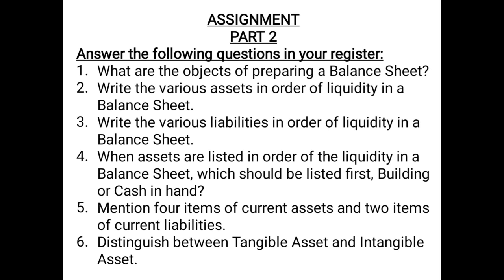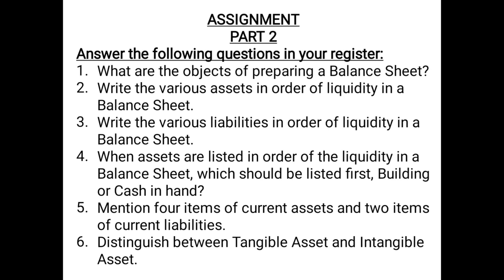Question number 3: write the various liabilities in order of liquidity in the balance sheet. That means first of all you have to write the liabilities which are to be repaid within 1 year, that means current liabilities first and then the non-current liabilities. So you can write first of all bank overdraft, bills payable, sundry creditors, outstanding expenses, unearned income. Then you can write long-term loans, reserves, capital, etc.